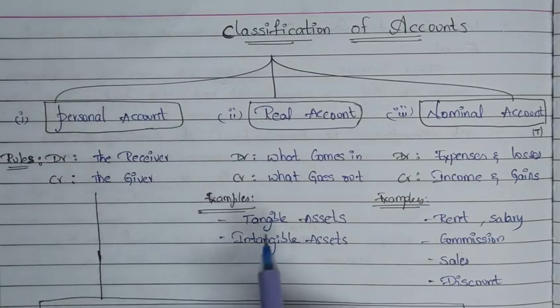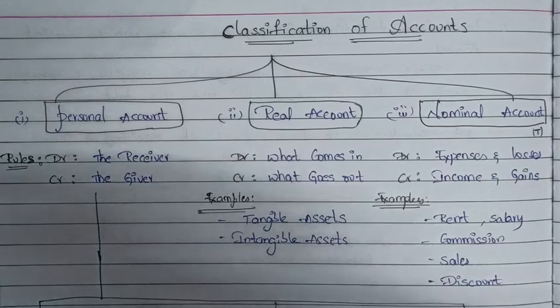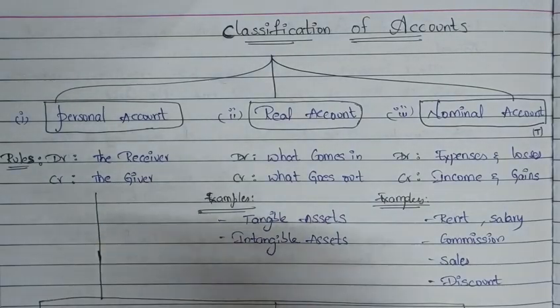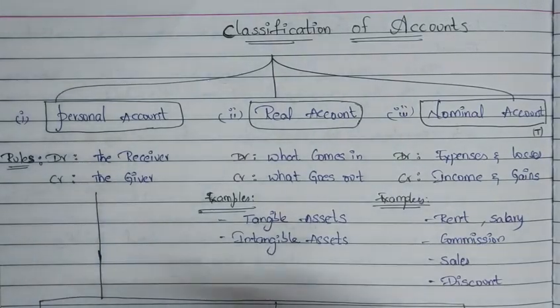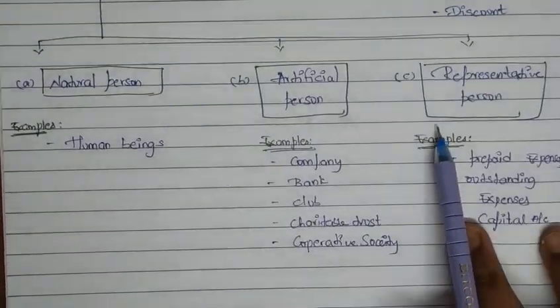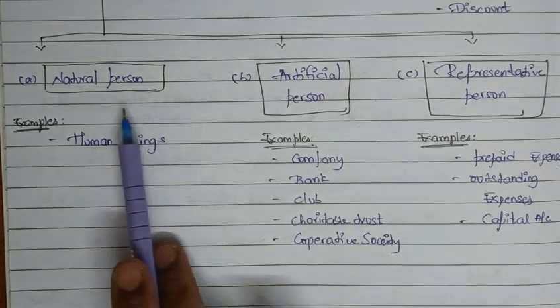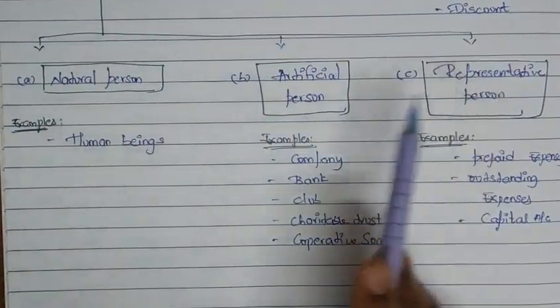So in the previous example, we took Mahesh & Co. as a creditor. He is giving goods to us. So we will be crediting Mahesh & Co. account in our books since he is a giver. He becomes a creditor in our books of accounts. Let's discuss further. Personal accounts are again divided into three categories, which are natural persons, artificial persons, and representative persons.